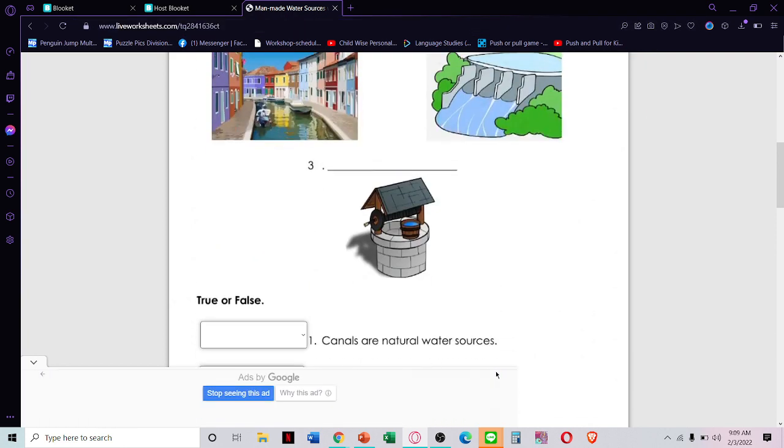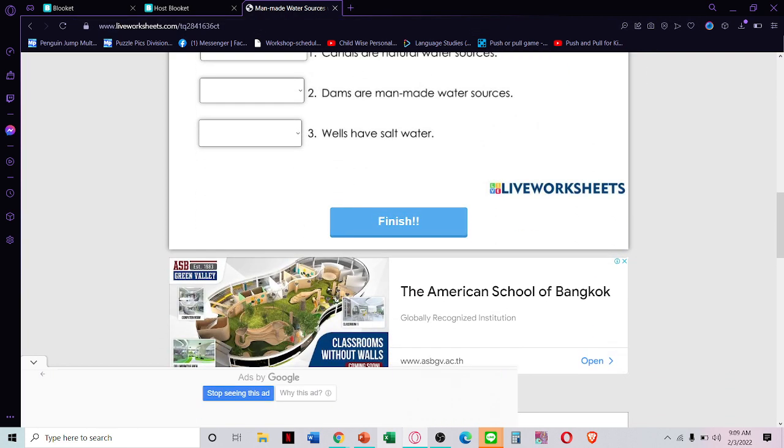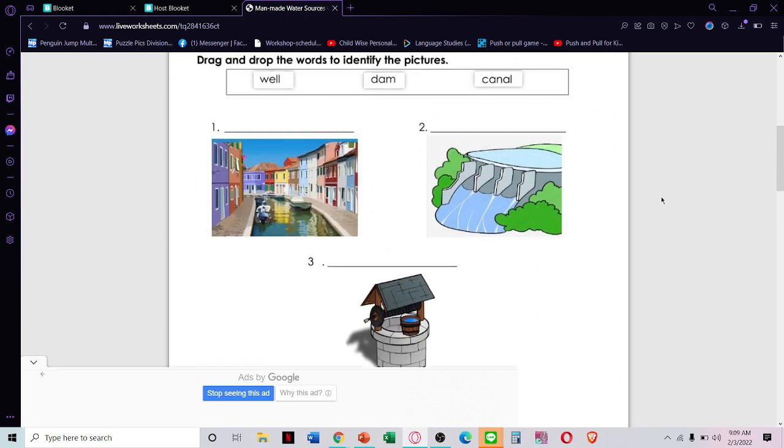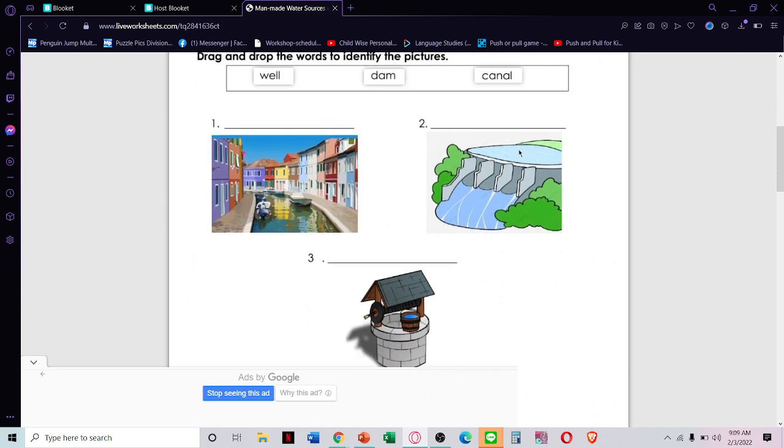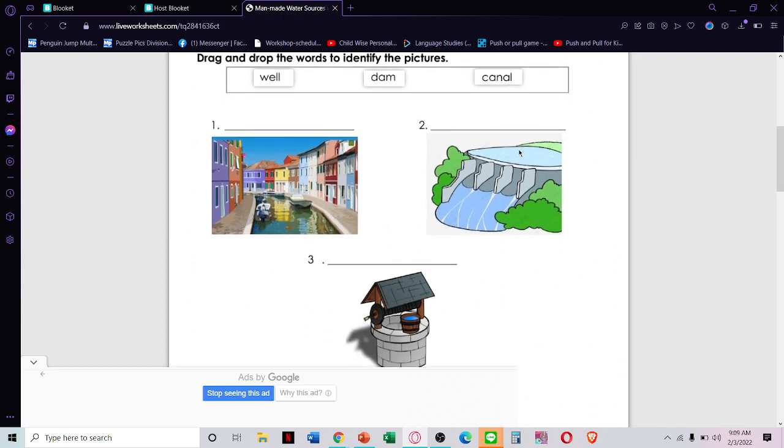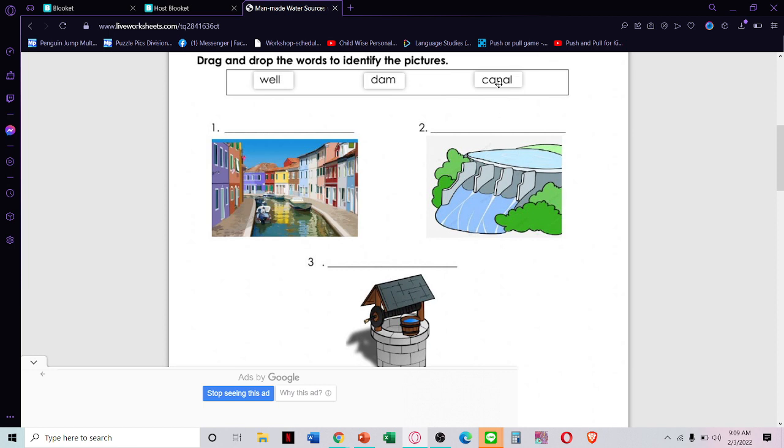For the live worksheet, we only have 3 pictures and 3 true or false. Very easy. Just write your name, grade, and number. We have well, dam, canal. So, number 1 is a what? Canal, yes. Number 2 is the Dam. Number 3 is Well.